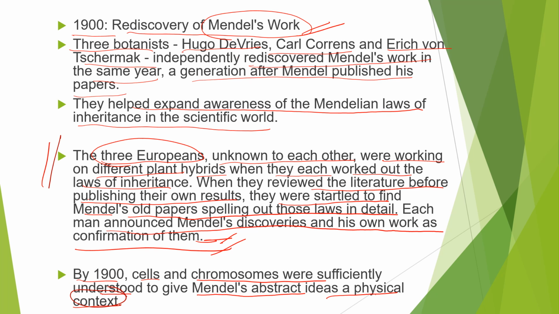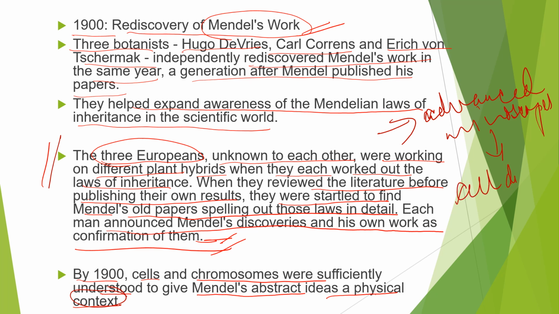After this, advancement of the microscope took place, and many advanced microscopes came into being. People were then able to see cell division under the microscope. They could see the structures in the nucleus that appear double and divide just before each cell division, and these were called chromosomes.